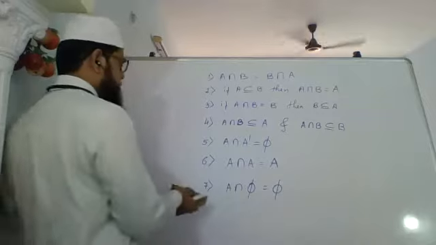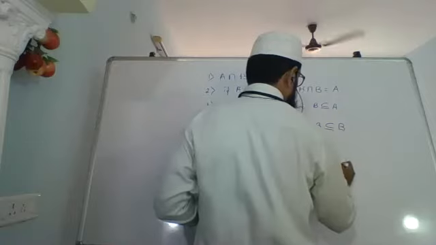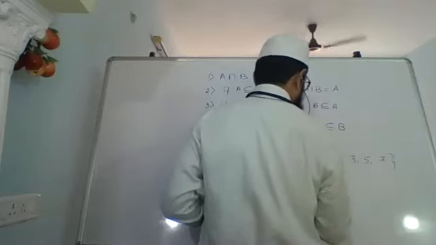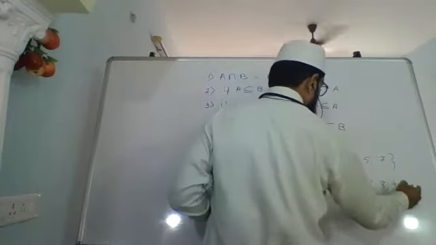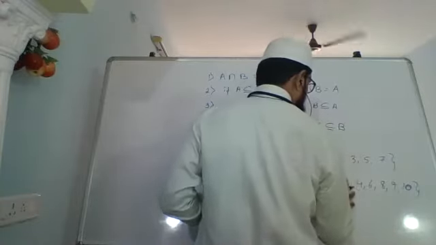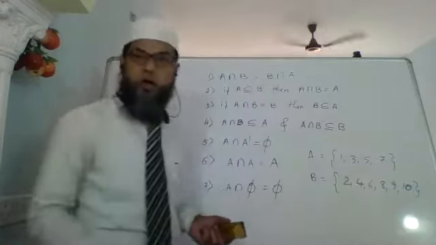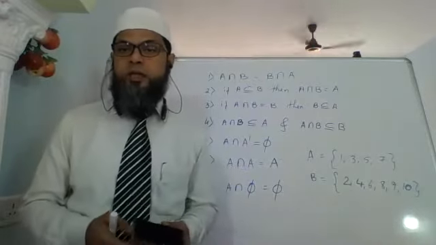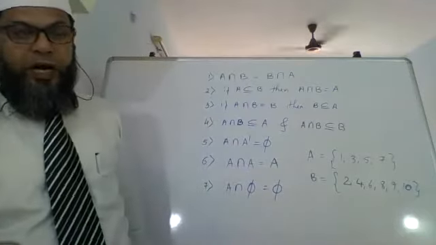Let's understand that also. Okay, for example, A has 1, 3, 5, 7, and B has 2, 4, 6, 8, 9, 10, whatever. दोनों सेट्स A और B में कुछ भी कॉमन नहीं है. Not a single element is common. 1, 3, 5, 7, 2, 4, 6, 8, 9, 10. There is nothing common. Therefore, A and B are disjoint sets.